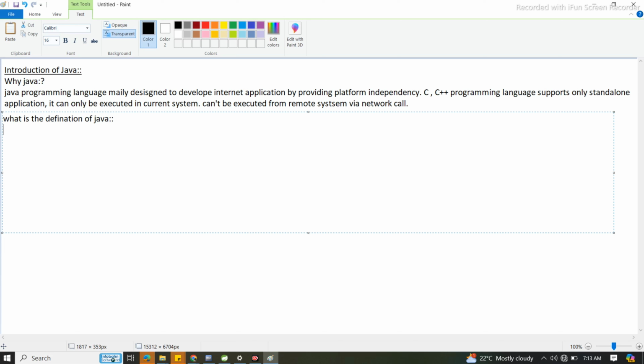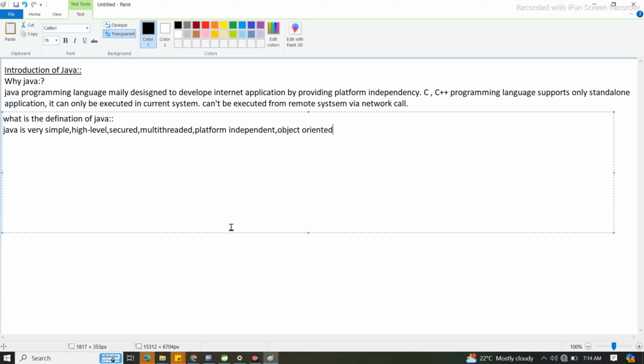We can say Java is very simple, high level, secured, multi-threaded, platform independent, and object oriented.